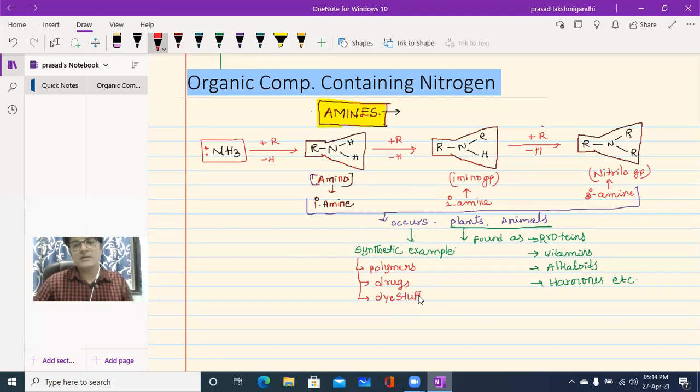Dye stuffs, etc. So these are a few examples of amines occurring in synthetic materials.